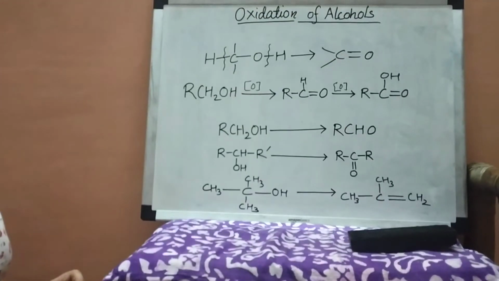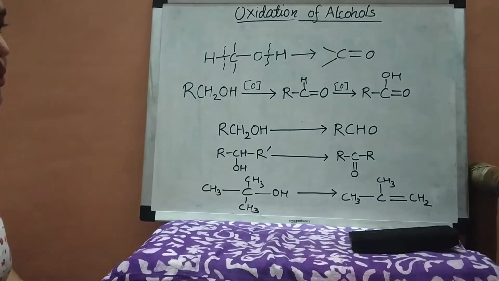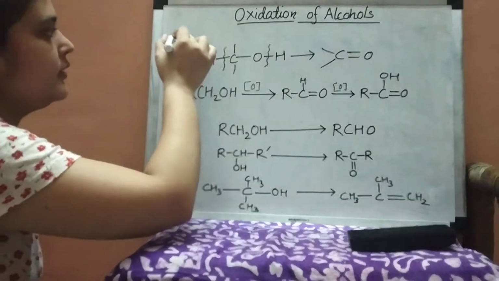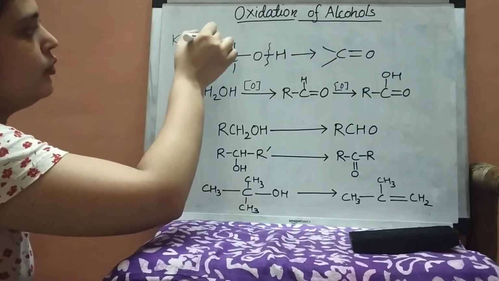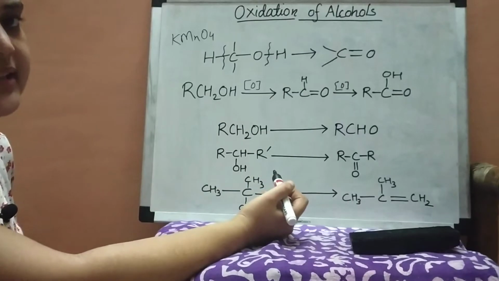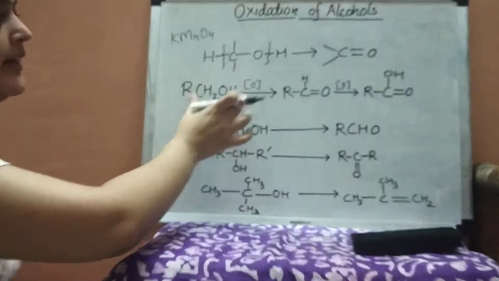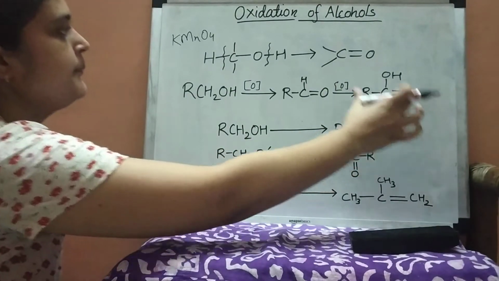Now the reagents which can be used for that. Potassium permanganate, that is KMnO4, is a strong oxidizing agent. So it can be used for converting the alcohols directly to carboxylic acid.